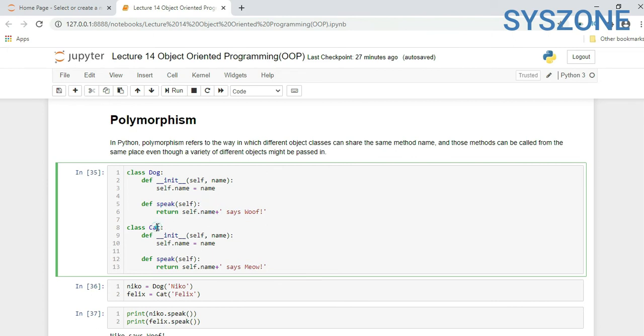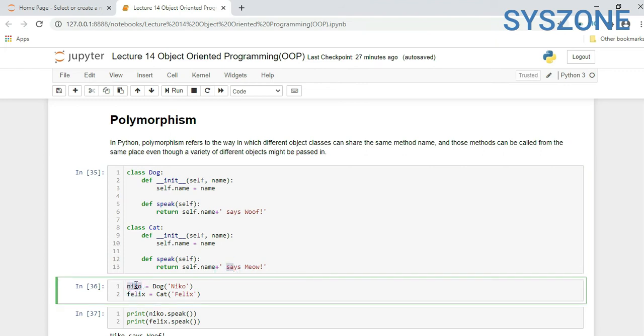Now another class named Cat, with def __init__(self, name), and the attribute self.name equal to name. Here we are creating the same method name speak in another class also, returning self.name plus a concatenated string.